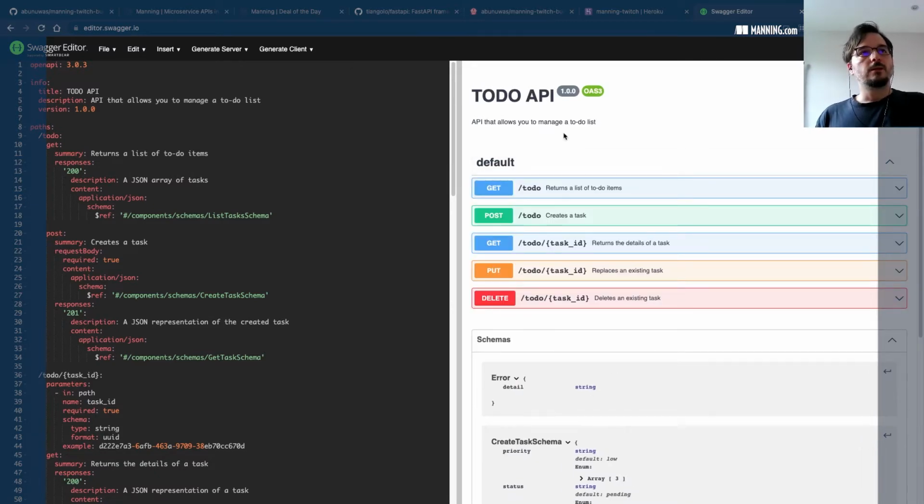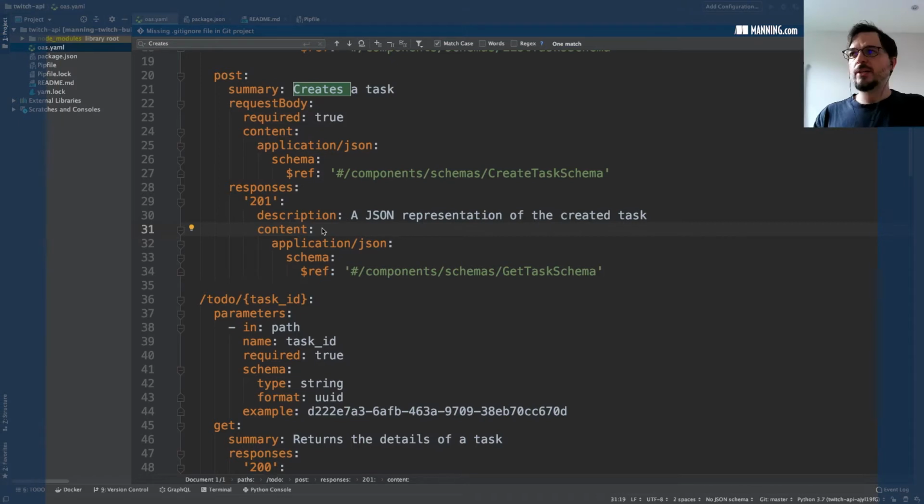So, this is about the API that we're going to build. It's very simple, but it contains all the ingredients that you're usually going to find when working with APIs. Now, let me introduce the tools, the frameworks and libraries, that we're going to use to build the API. That is listed in the Pipfile.